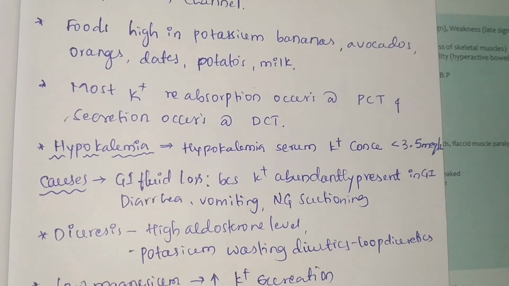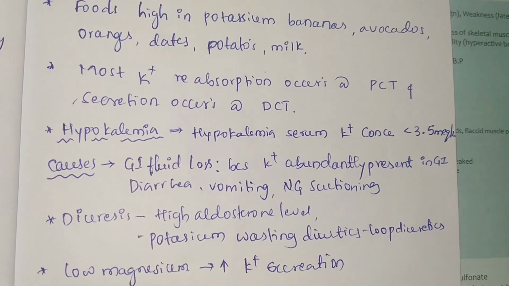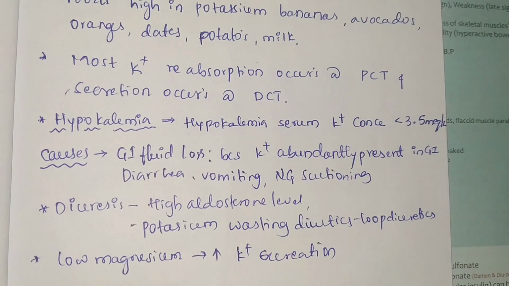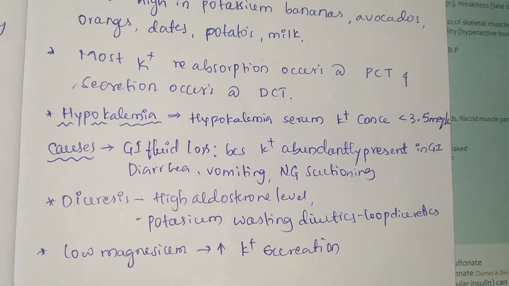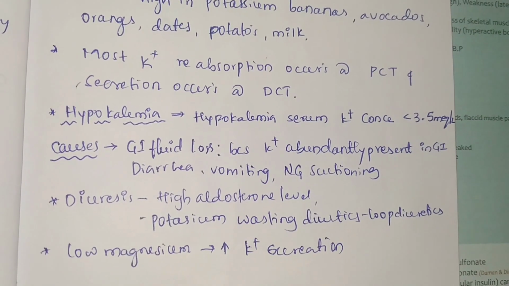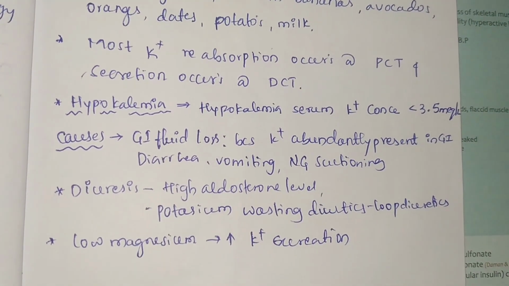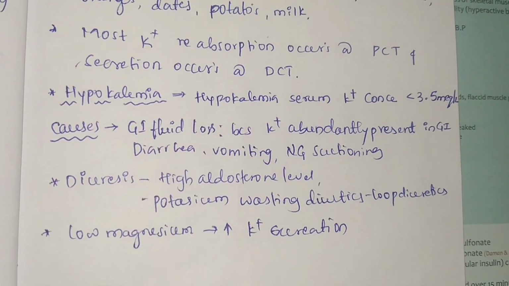The causes of hypokalemia: GI fluid loss, because the maximum potassium is present in GI fluids itself. So when does GI fluid loss occur? In diarrhea, in case of vomiting, and in case of nasogastric suctioning. In these conditions, GI fluid will be lost along with potassium, and that may lead to hypokalemia.